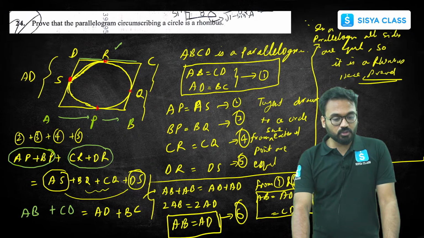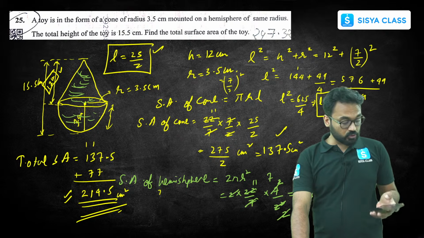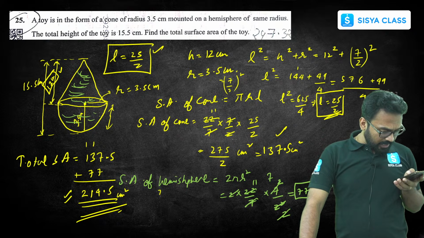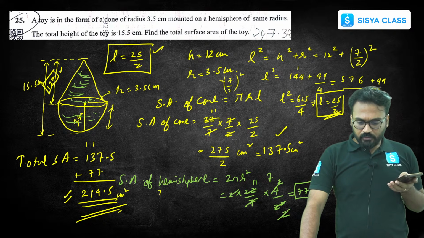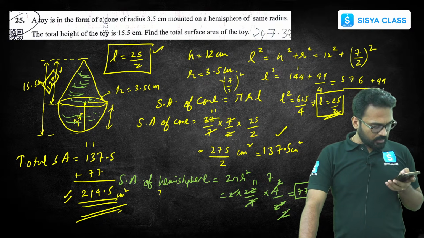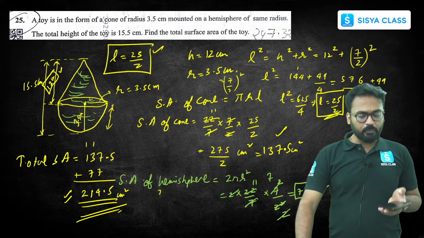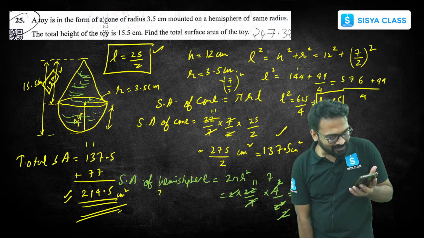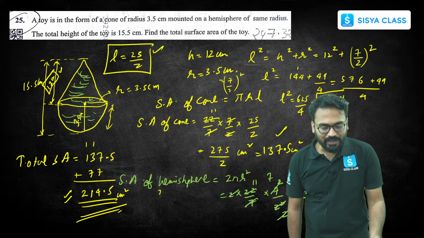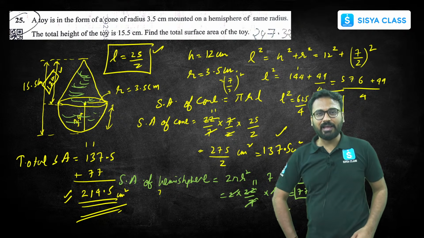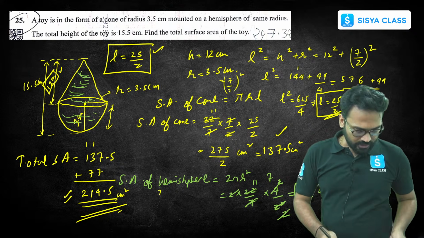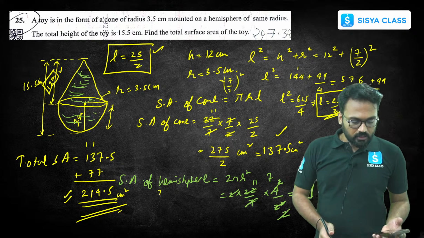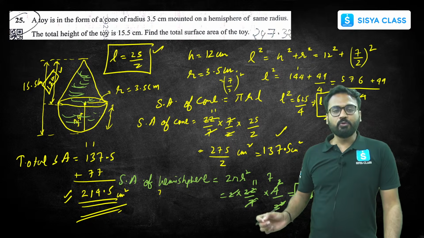You missed one L value, but the answer is 214.5. How, Arjun? It's not possible. If you miss the L value, you will not be able to get that answer, right? You will have to find out the L, then only you will be able to find out the surface area of the cone, right? Arjun, if you miss the L value, you just wrote the answer.